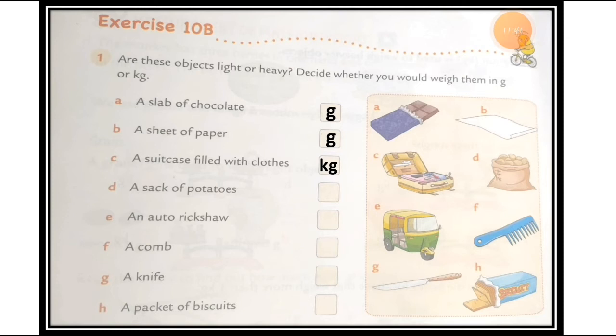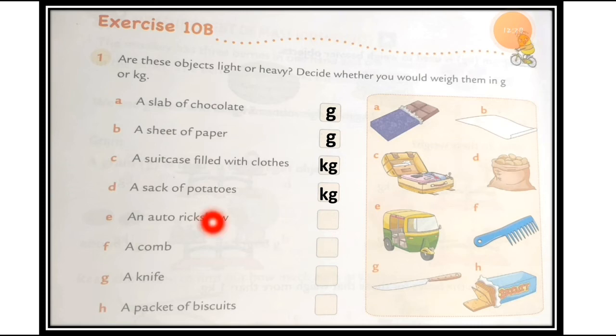A sack of potatoes is a very heavy thing. That object is a heavy object. So we have to write down kilogram, because number D, a sack of potatoes, as you can see in the picture, is a very heavy thing. You have to write down kilogram because you will measure in the kilogram. Whenever you measure these types of heavy things, the weight will come in the kilogram, okay?